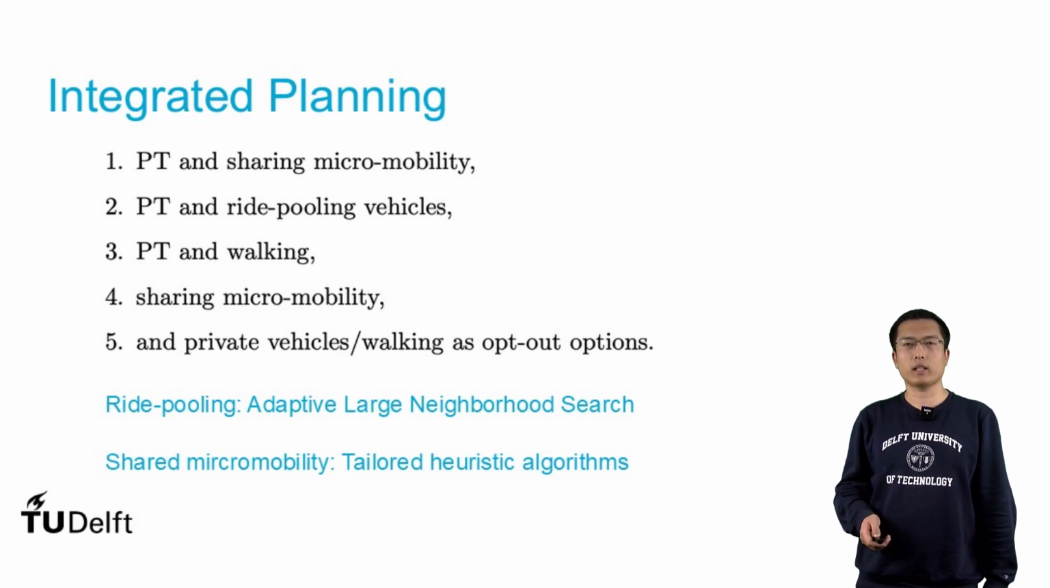Here we propose the adaptive large neighborhood search for the ride-pooling vehicles, and we propose tailored heuristic algorithms for the shared micromobility vehicles.